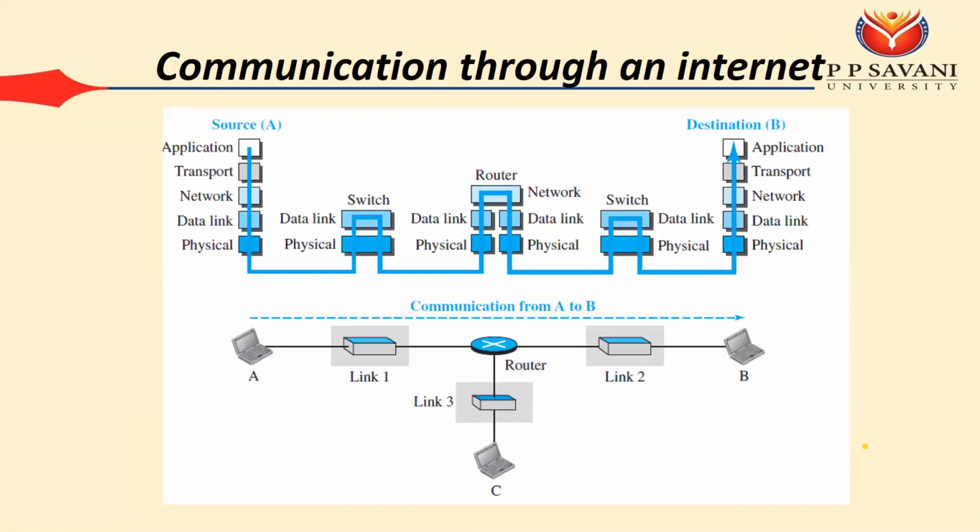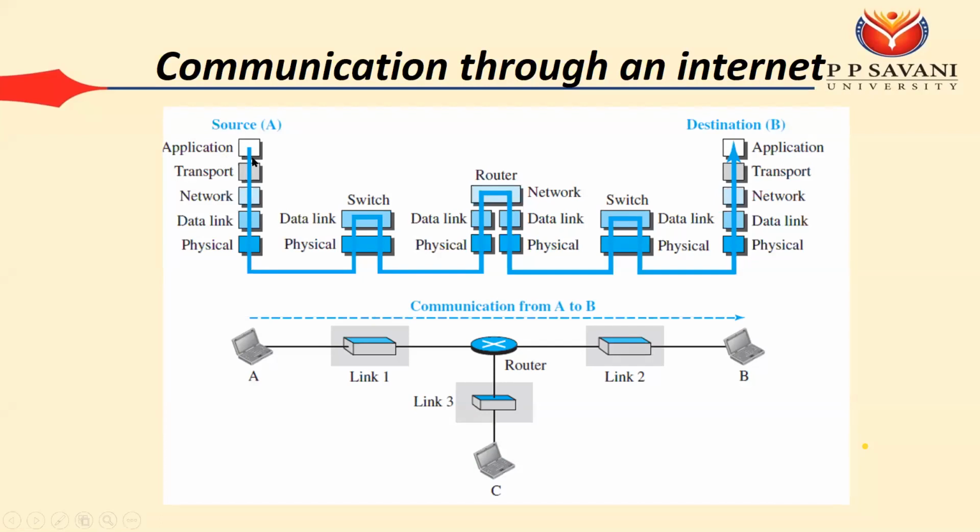So let's take one example of how all these 5 layers are included in communication through the internet. Let's say one source is there and one destination is there. Assume that you are searching something on Google.